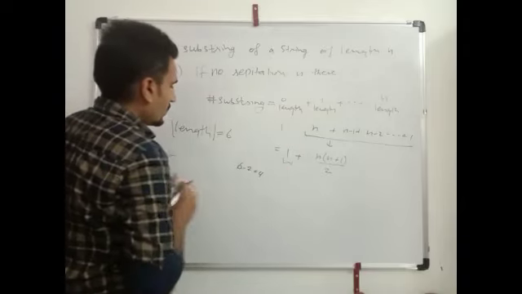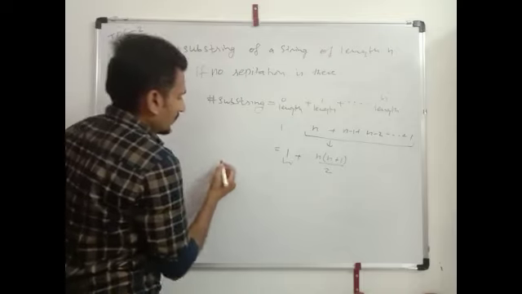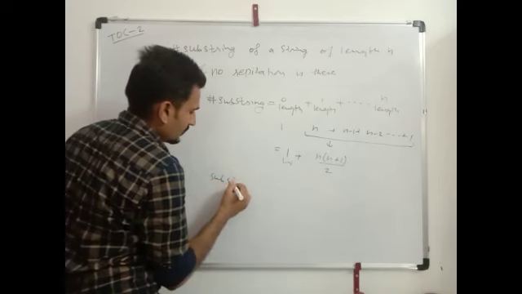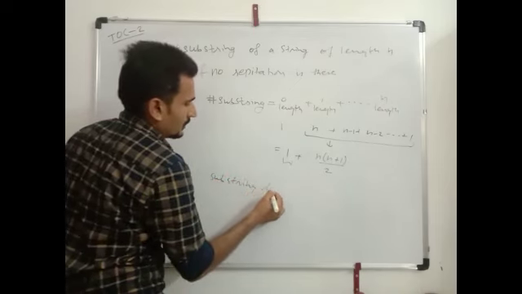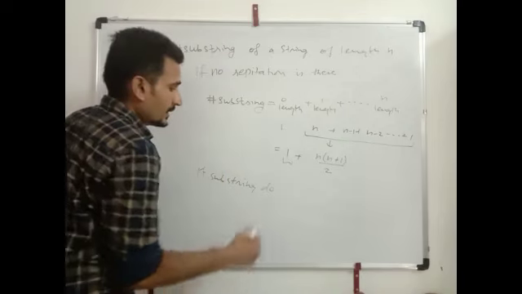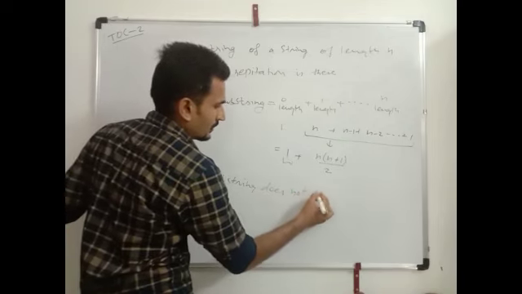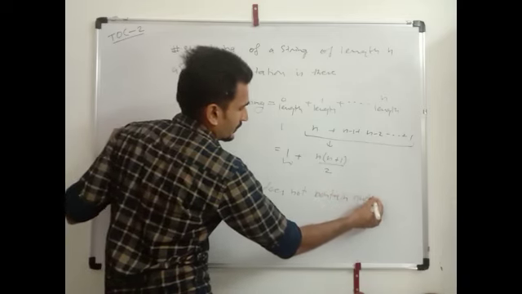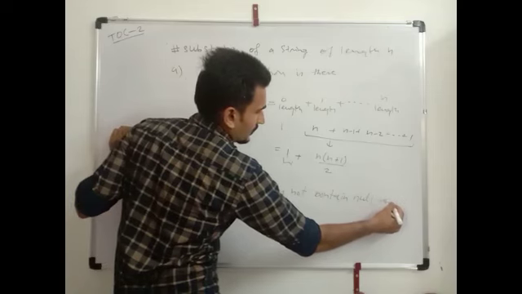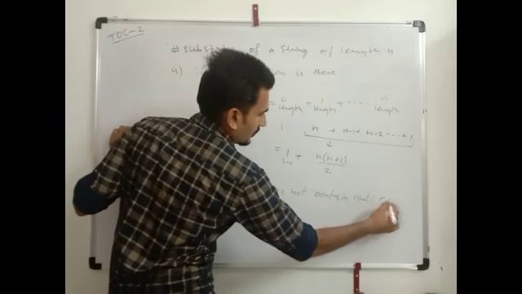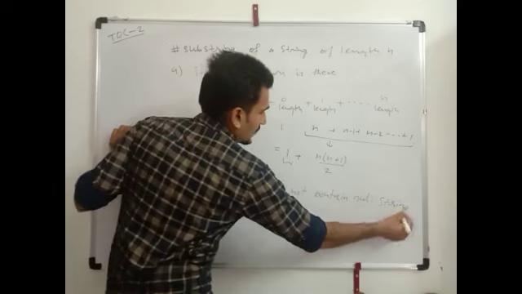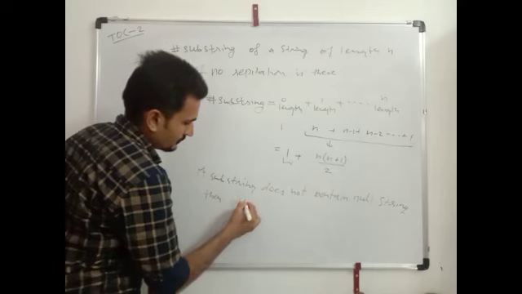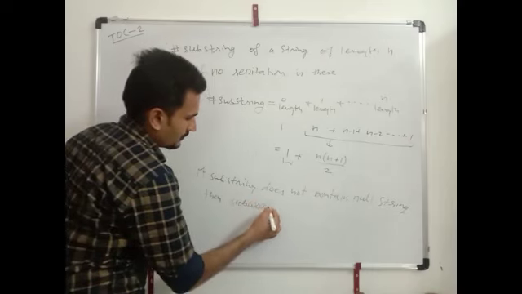If a substring does not contain the null string, then it is known as a subword.